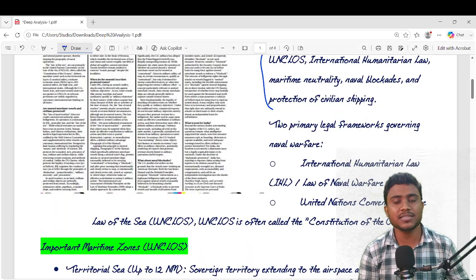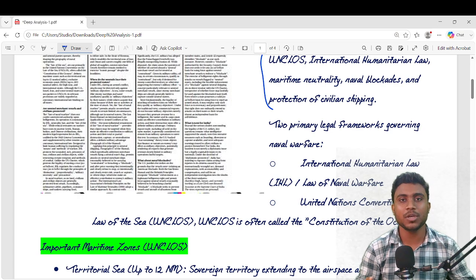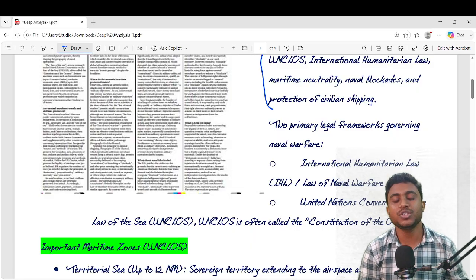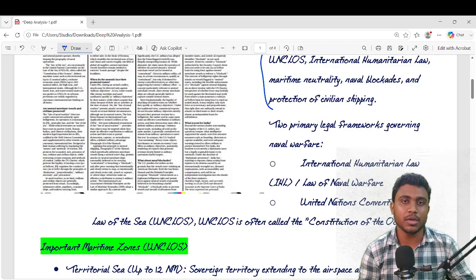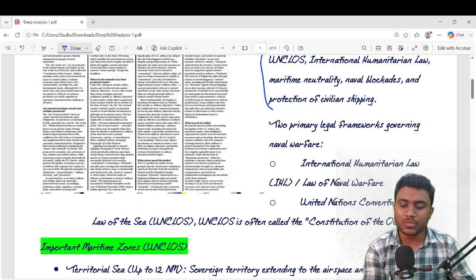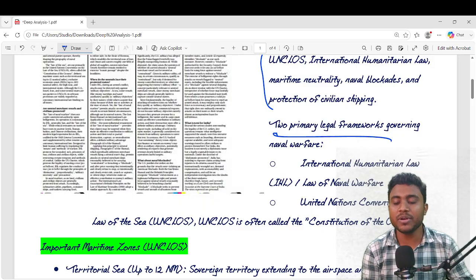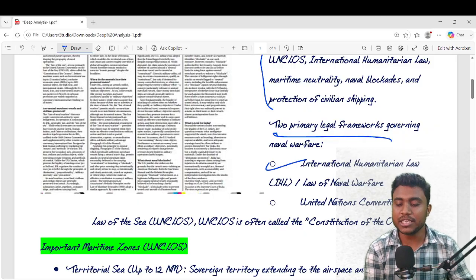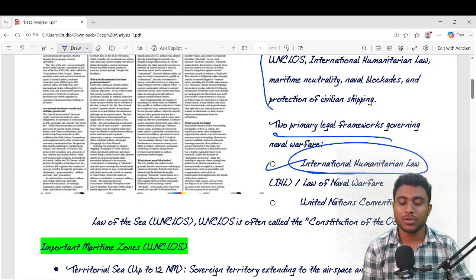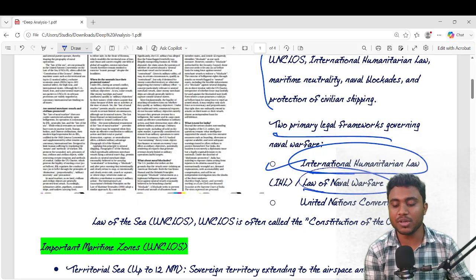UPSC asks these types of questions, targeting topics which are debatable, which pressure you to search the topics, to go inside the topics. Okay, so we can see two primary legal frameworks regarding naval warfare. One, international humanitarian law, which is also called the law of naval warfare.